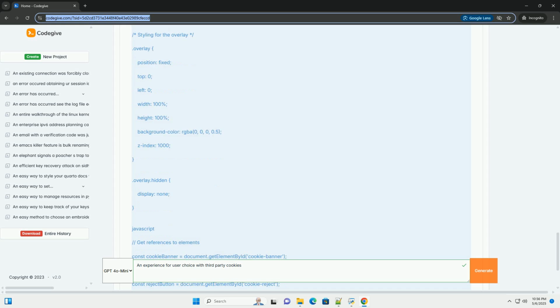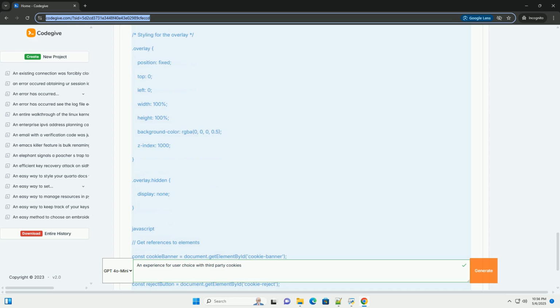6. Maintenance and updates. Regularly audit cookies. Website technology evolves. Periodically re-audit your website's cookies to identify any new third-party cookies that may have been added. Stay informed about regulations. Data privacy laws are constantly evolving. Stay up to date on the latest changes and adapt your cookie consent mechanism accordingly.